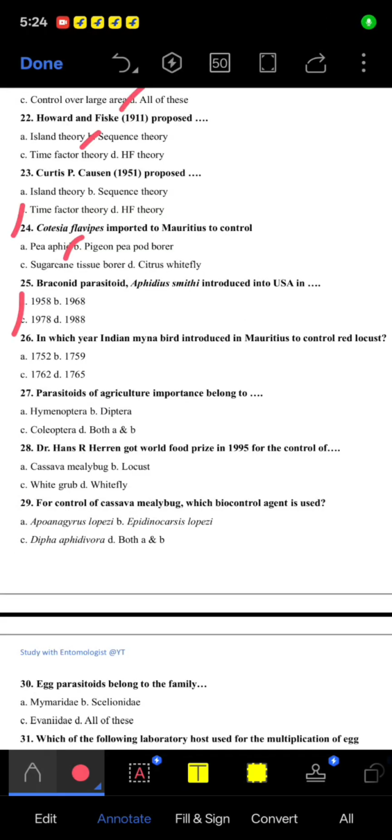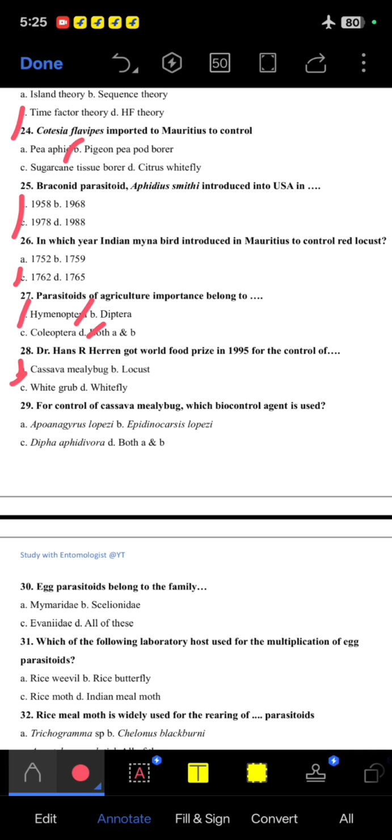26, in which year was the Indian myna bird introduced in Mauritius to control red locust? 1762. 27, parasitoids of agricultural importance belong to Hymenoptera as well as Diptera order. So both options are correct. 28, Dr. Hans R. Herren got the World Food Prize in 1995 for the control of cassava mealybug, A option. 29, for control of cassava mealybug, which biocontrol agent is used? Both A and B are correct.